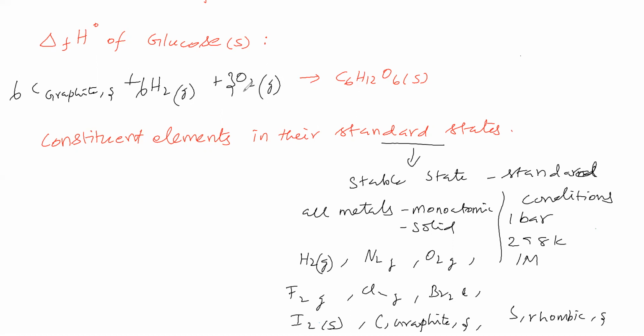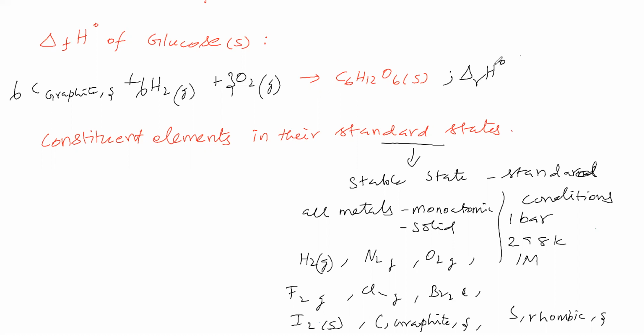So for this reaction, what is the standard enthalpy of reaction? Standard enthalpy of reaction means 6 moles of graphite should react with 6 moles of H2 and 3 moles of O2 to give 1 mole of glucose. What is the heat involved?